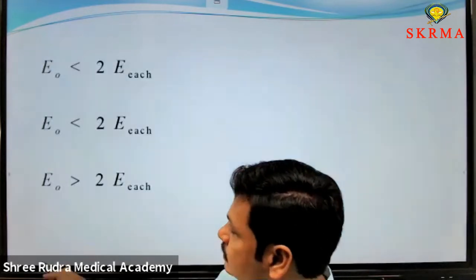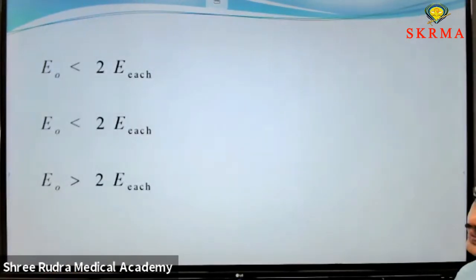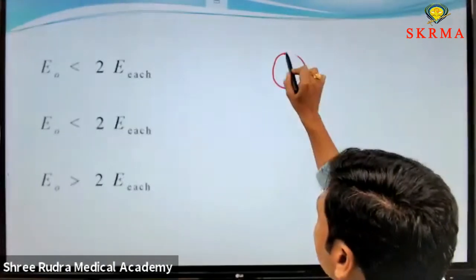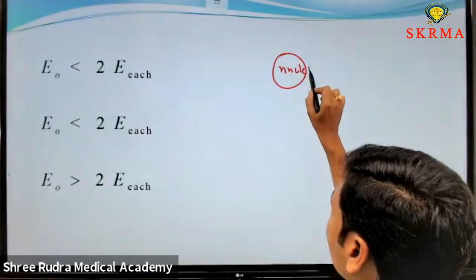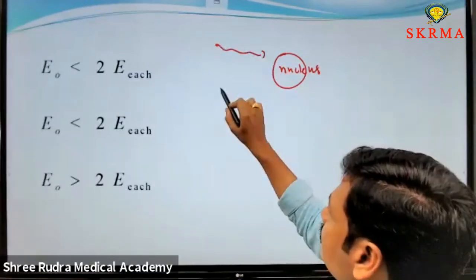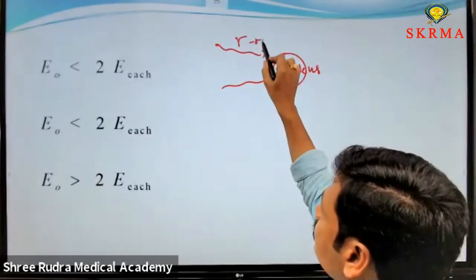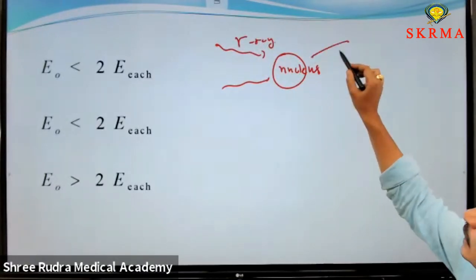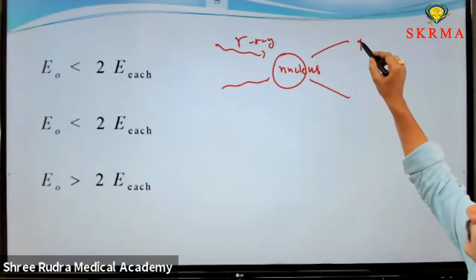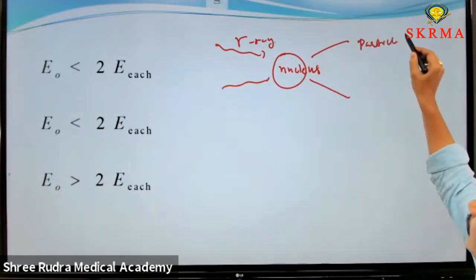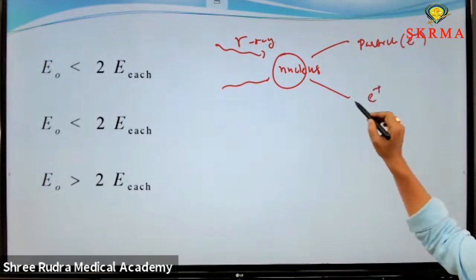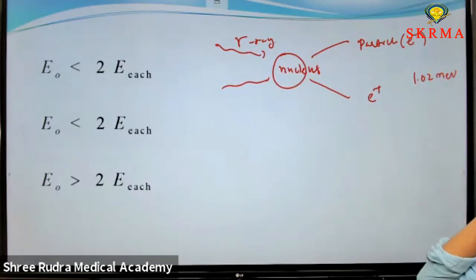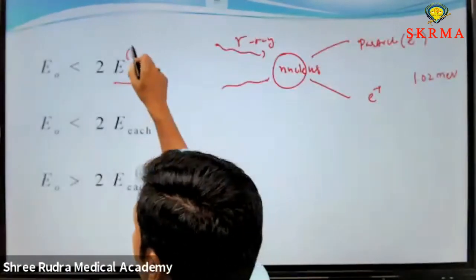These are the three cases. Here in pair production, whenever a gamma ray collides with the nucleus, the minimum energy required to form the pair, particle and antiparticle, here electron and positron, is 1.02 MeV for both. Each energy is 0.51 MeV.